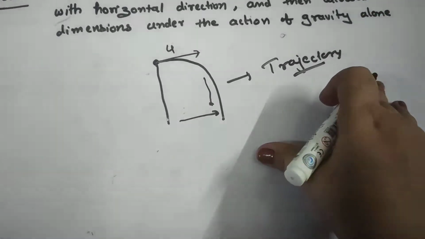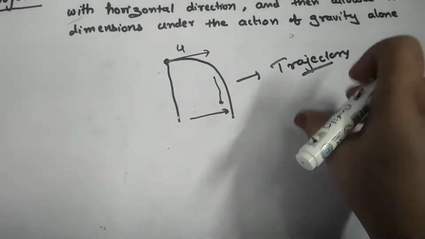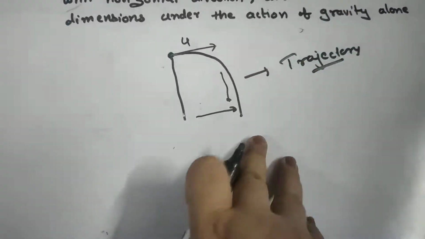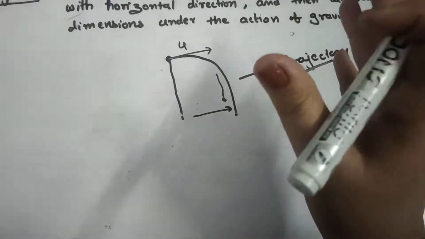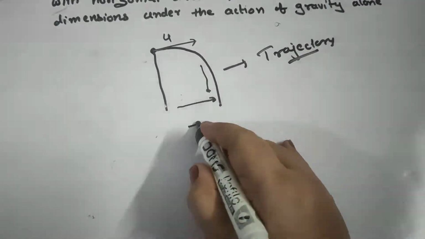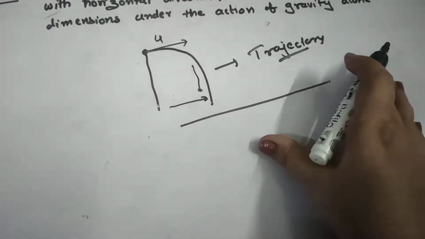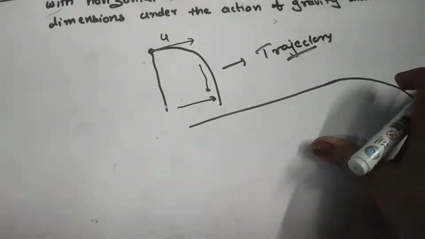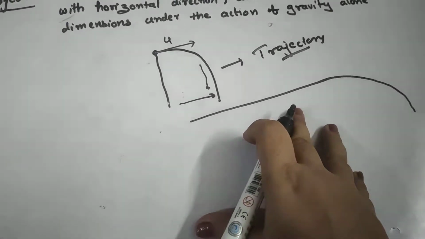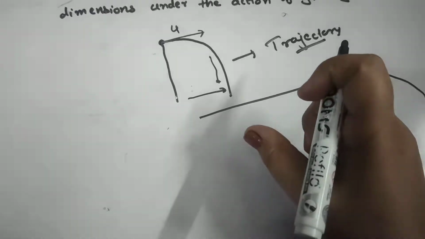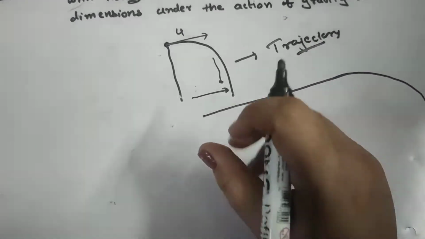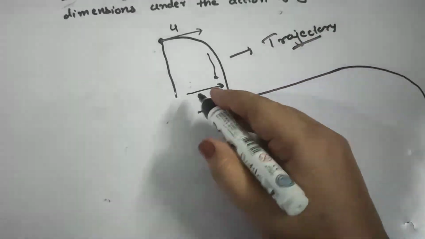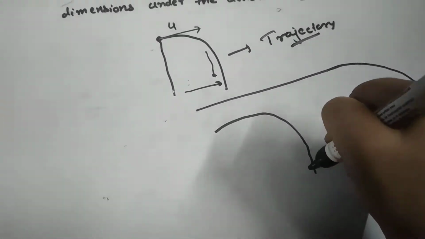Right? The first example that I have given: if I drop a stone from a window or from a height. Second, suppose a bullet is fired from a gun. The bullet will move first straight with some initial velocity, and after that it will go down under the effect of gravity alone. Another example: the water that is coming out of the hole of a water tank. You must have observed that when the tank is full, the water that comes out is in the form of this, right?